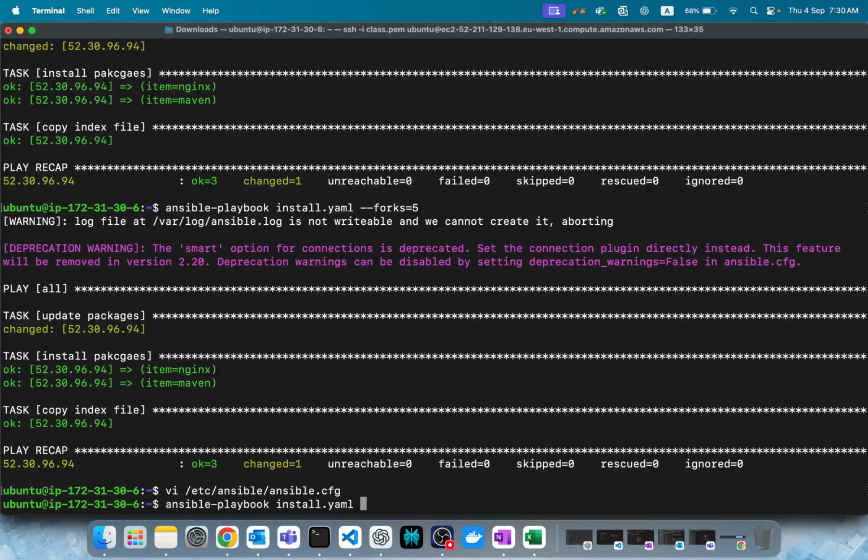This is called forking. In other words, we call it parallelism, because we're running the task parallelly. The tasks will start one by one. Within that, based on our fork number, let's say 5, it will run the task in 5 servers at a time. Once the task is done on those 5 servers, it moves to the next 5 servers, and the next 5, until the task is finished in all the servers. This will keep on running batch wise with 5.